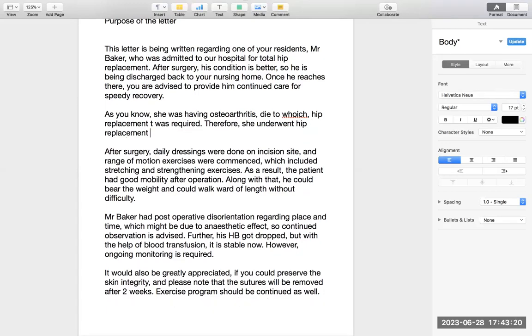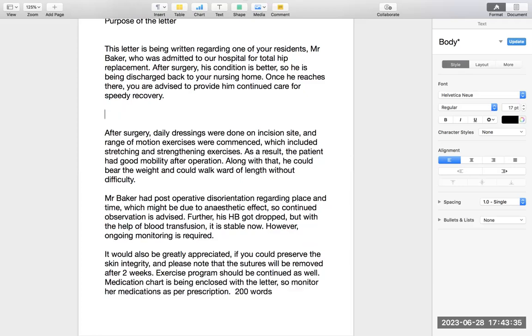Please try to understand this scenario. First of all, she already knows about it, why the hip replacement was needed. The senior nurse already knows the patient is having osteoarthritis. So why do you want to make your letter complex? Why don't you feel like passing it easily?